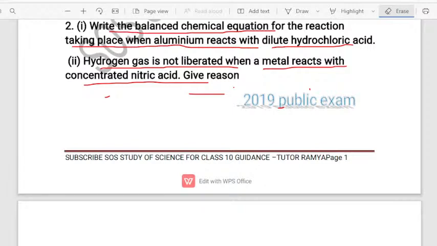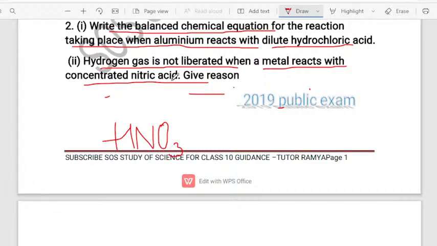Okay. So, the first correct answer is given by the Kraft Home followed by Artism, and Mamata also has given the right answer. It is because, see, nitric acid, that is HNO3, is a strong oxidizing agent.